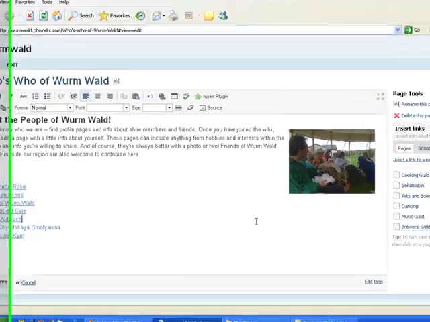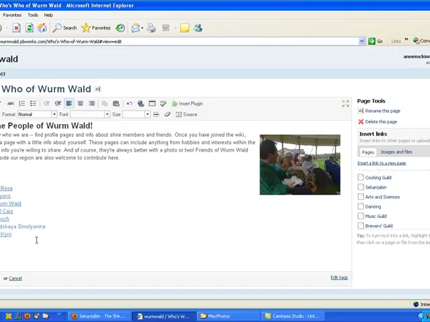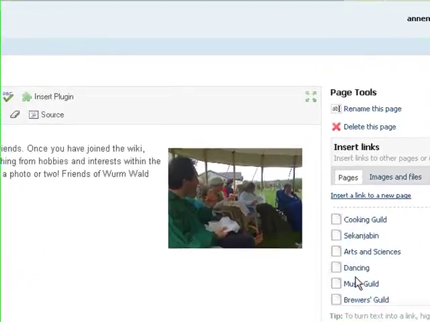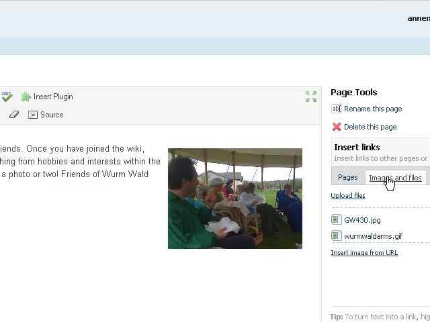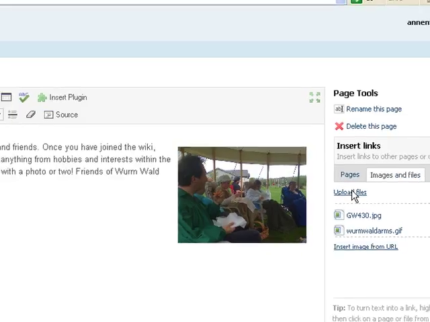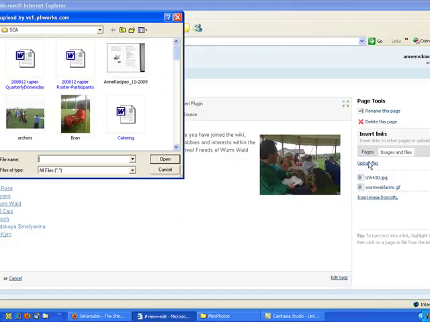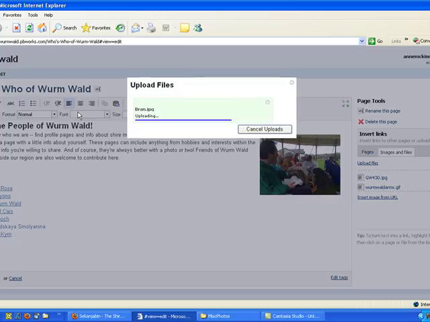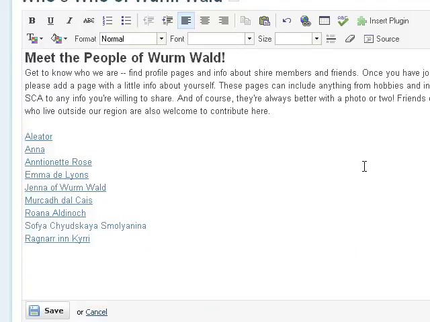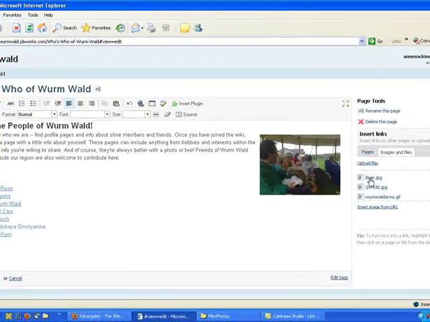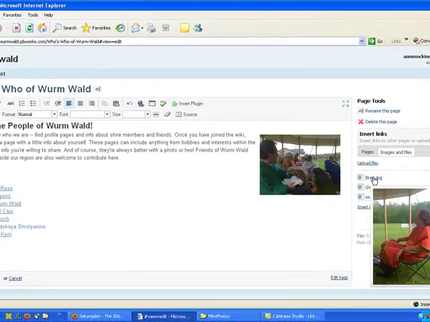Now, I already have some pictures that I could add here. I'm just going to scroll down. Now you see on the right here where it says insert links. You can just insert a link easily that way. I probably did it the hard way a minute ago, but if you click over to images and files, then you can upload a file, and I'm going to click on this picture of Braun. I think this was taken at our last May Day celebration. And so now it exists over here in our list. So I can just click on it